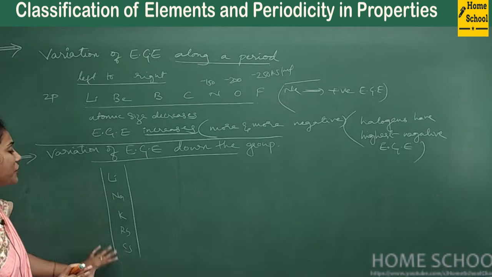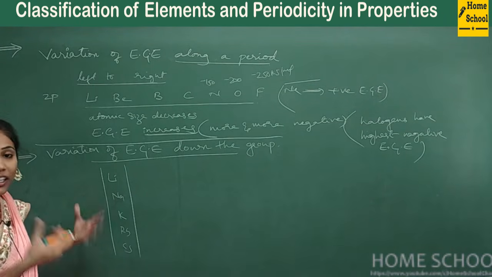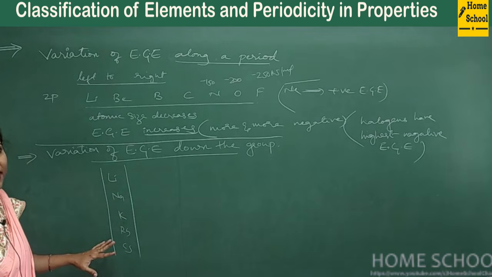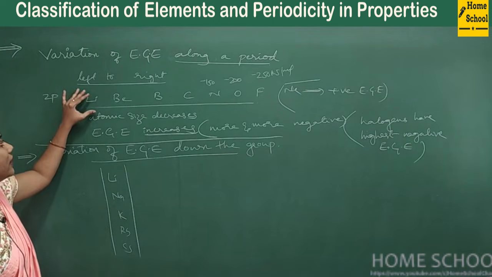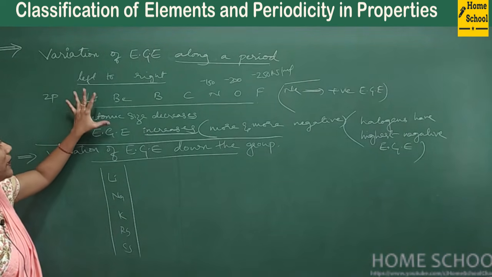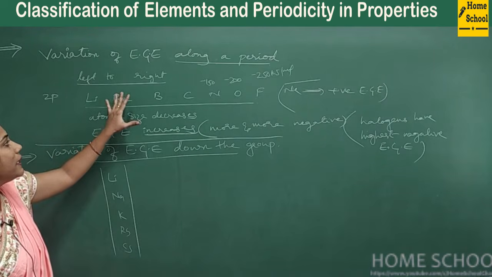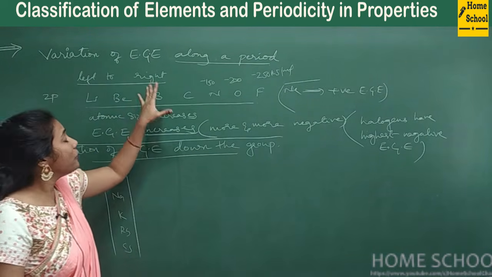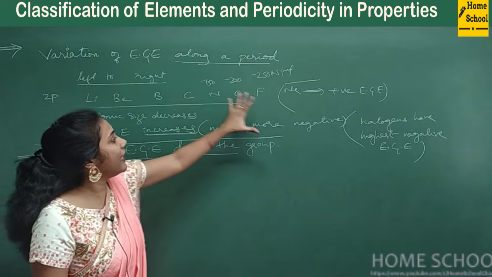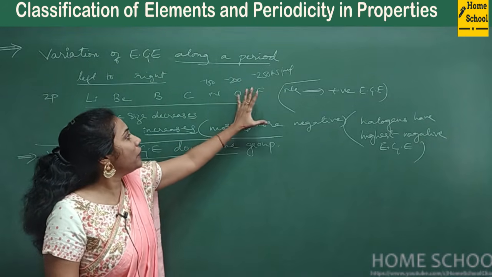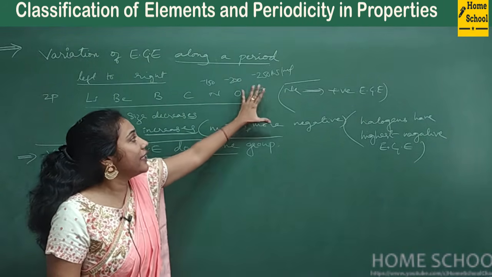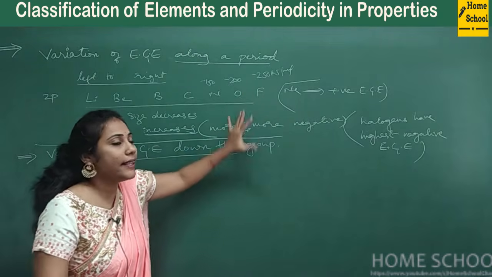I mean, almost these values are near to positive, nearly positive I can say. Okay, because you know they all come in the first group. First group elements always have lesser. Second group elements have little more. Third group, 13th group have much more. Like that, as you go from one group to another, electron gain enthalpy becomes more and more negative.